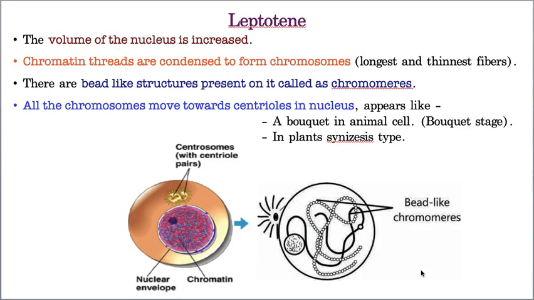Now the first step, leptotene. In leptotene, the volume of the nucleus increases. See, this is the normal volume of the nucleus. Now it is increased. Did you notice it or not? Now in that, the thread-like chromatin matrix is like a woolen ball. This irregularly arranged chromatin net undergoes condensation. Due to the condensation, it forms the chromosomes.